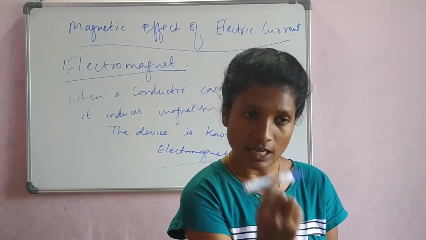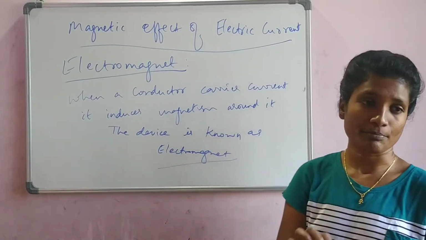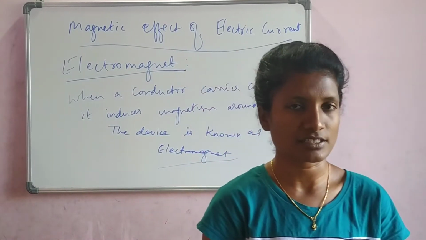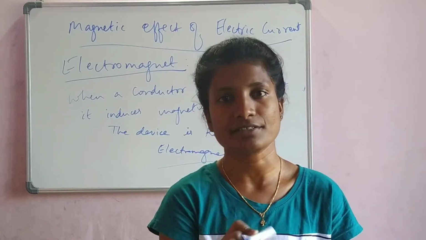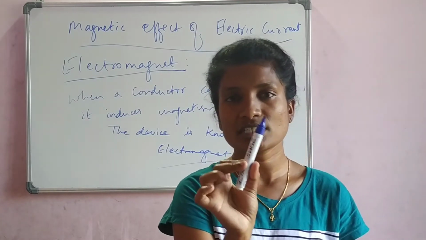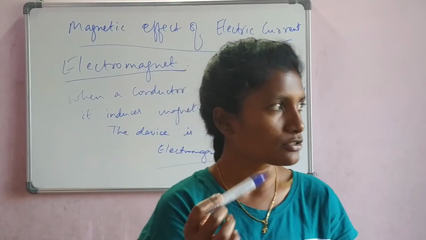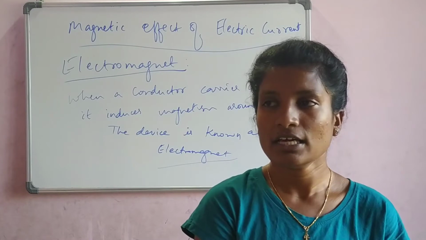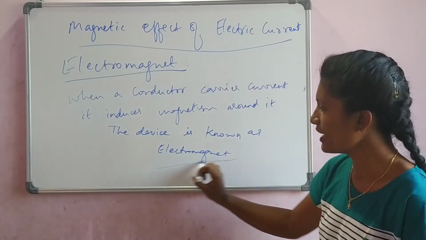This device, being temporary, is called an electromagnet. It is not a permanent concept, because once you stop supplying the electricity, the object will lose its magnetism. It will come back to its original state, what it was before, an iron piece. It comes back to its original chemical or physical property. Only when electricity is supplied does it get converted into an electromagnet.